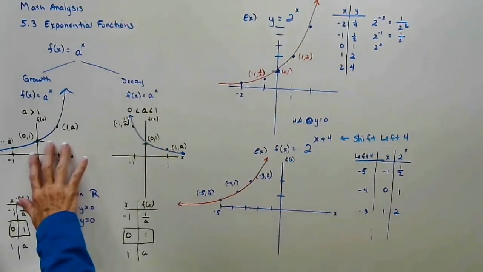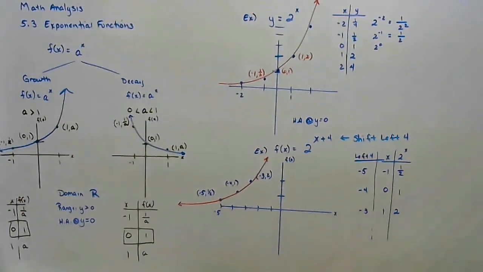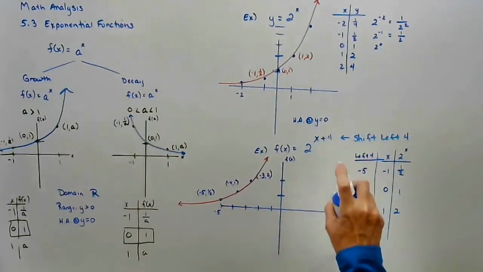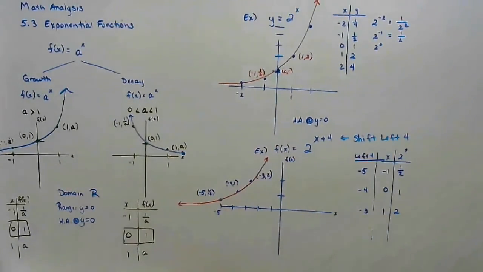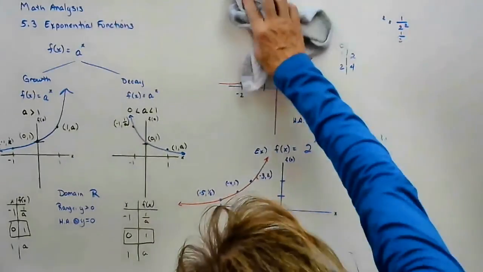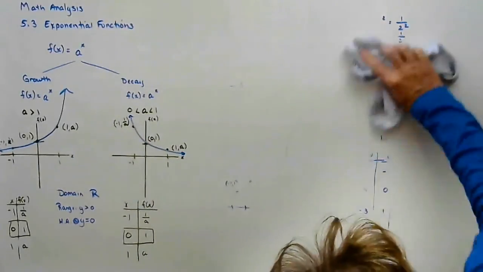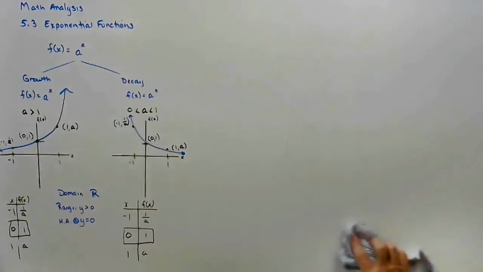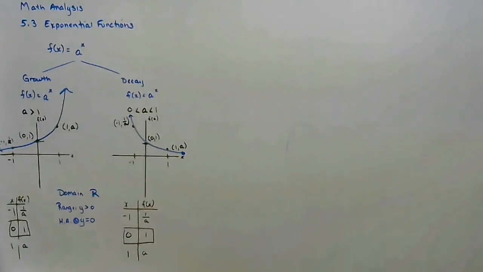Now let's take a look at exponential decay. Exact same idea. It's just that we are decreasing. So I'm going to switch the base.